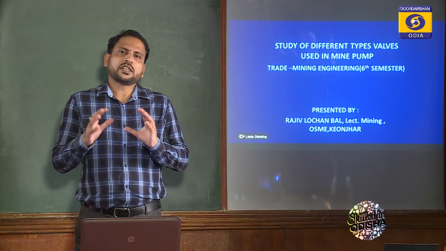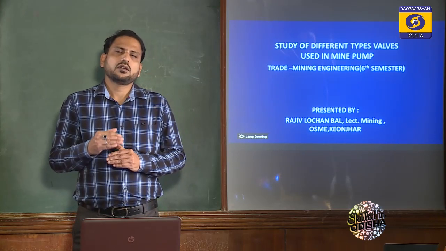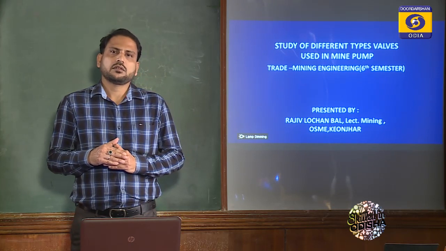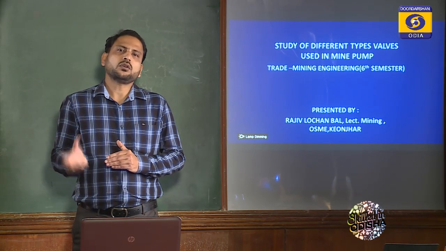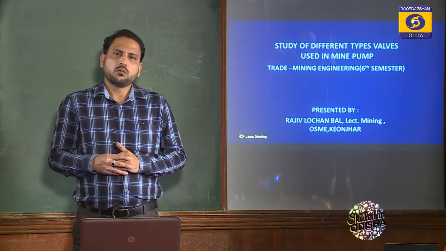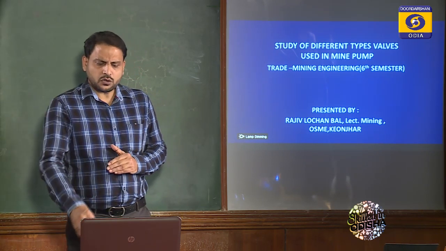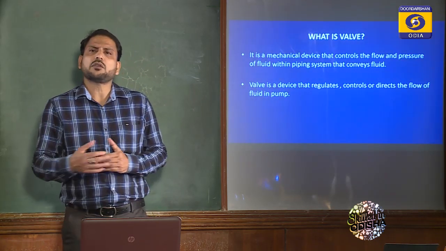Generally, 4 to 5 types of pumps are used in mines. Those are centrifugal pump, turbine pump, reciprocating pump, borehole pump and monopump, etc. For functioning of all these pumps, the valve is used within the piping system to make it more efficient. So today we will know about different types of valve.